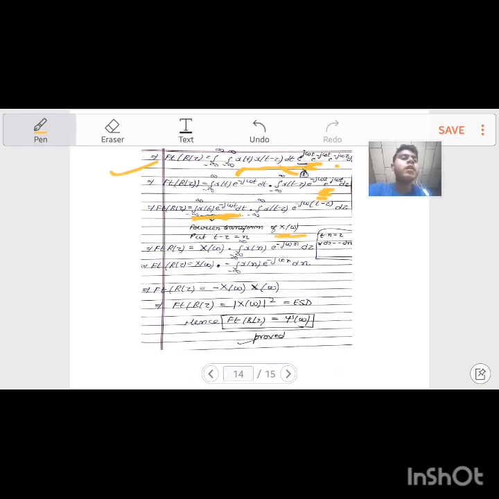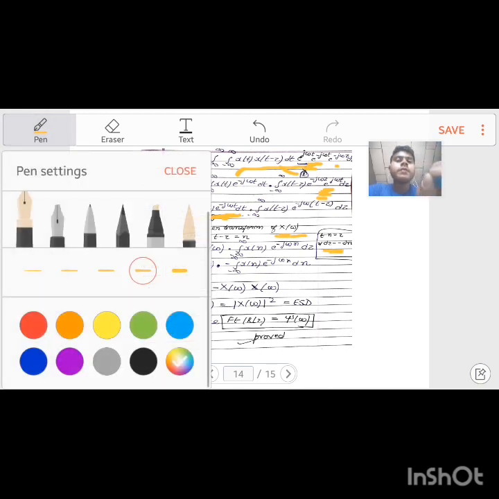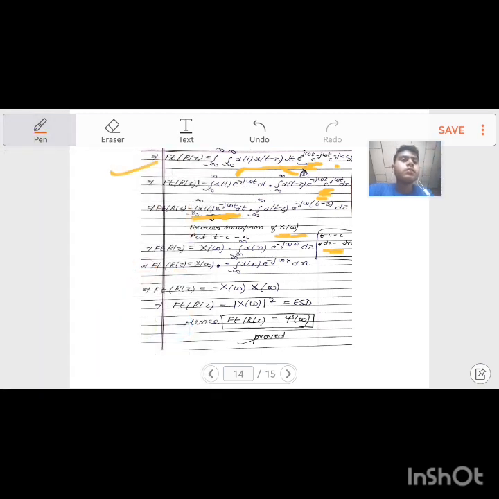What we get here is d tau equals minus dn. Now I am writing FT r tau as X of omega multiplied by integration from minus infinity to infinity x of n e to the power minus j omega n dn.